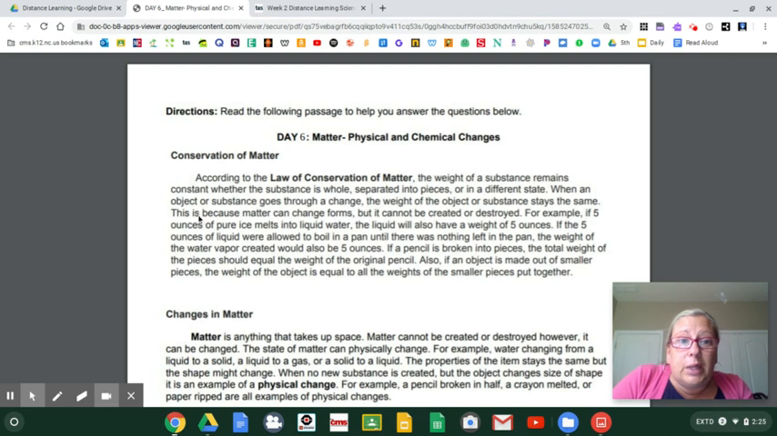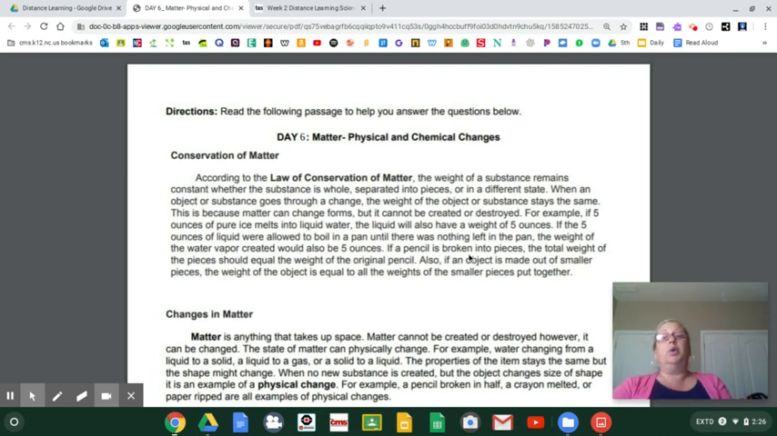All right, let's see. When an object or substance goes through a change, the weight of the object or substance stays the same. This is because matter can change forms, but it cannot be created and it cannot be destroyed. For example, if 5 ounces of pure ice melts into liquid water, the liquid will also have a weight of 5 ounces. If the 5 ounces of liquid were boiled in a pan until there was nothing left in the pan, the weight of the water vapor would be 5 ounces.